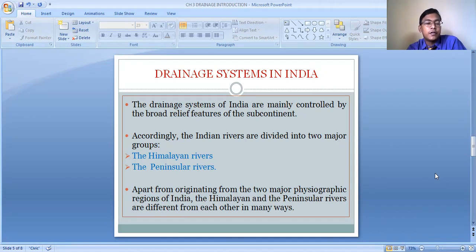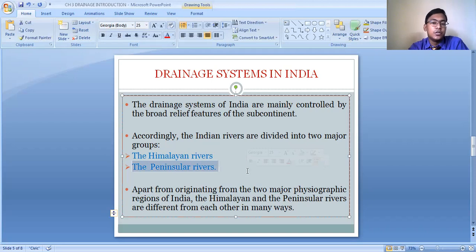Most of the rivers of our country originate either in the Himalayas or in the peninsular plateau. So on the basis of origin, the drainage system can be classified into the Himalayan rivers, which originate in the Himalayas, and the peninsular rivers, which originate in the peninsular plateau region.